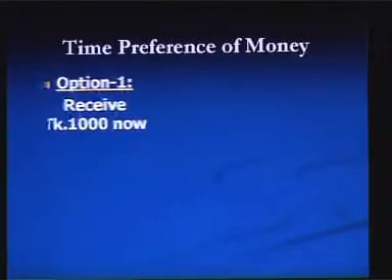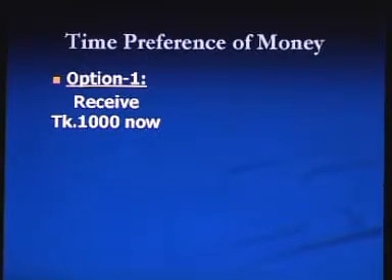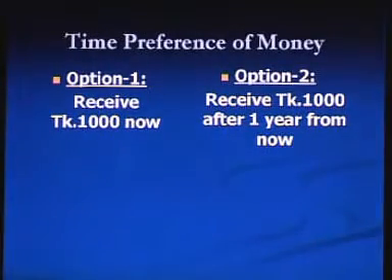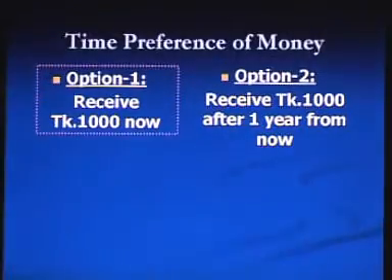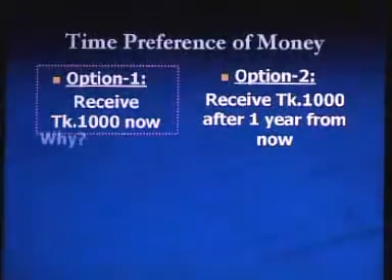If we think in a rational way, all of us have time preference of money. That means we like to receive cash now instead of receiving the same amount of cash in future time. Just consider these two options. Option 1: to receive taka 1000 now, or option 2: to receive taka 1000 after 1 year from now. Rationally, anyone will select option 1, but the question is why?